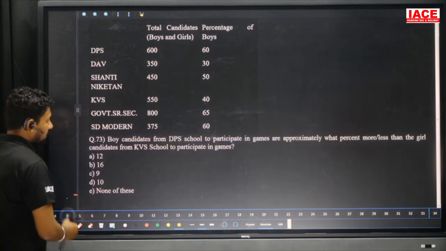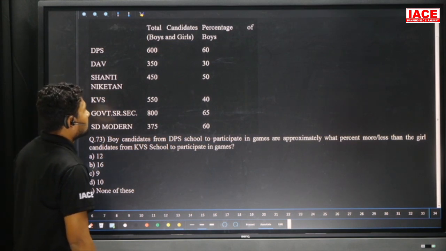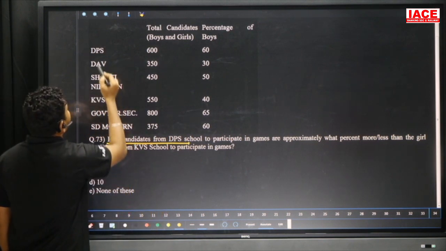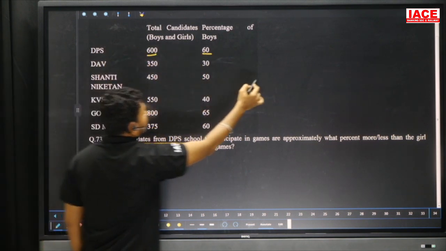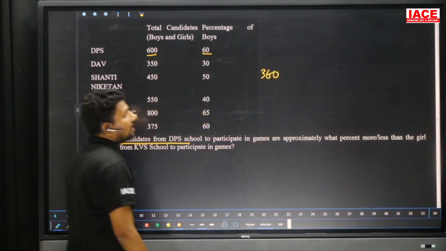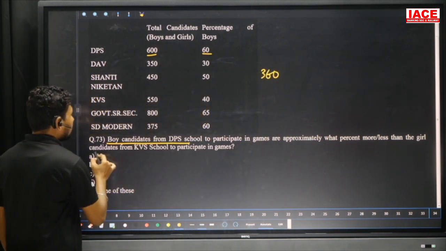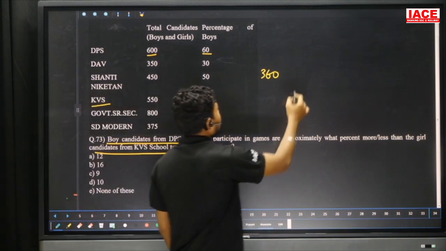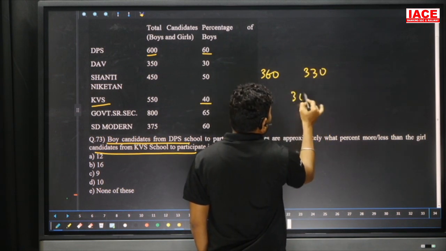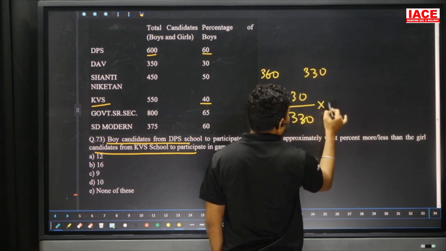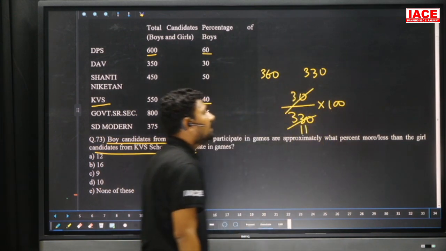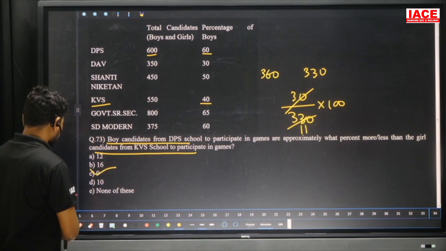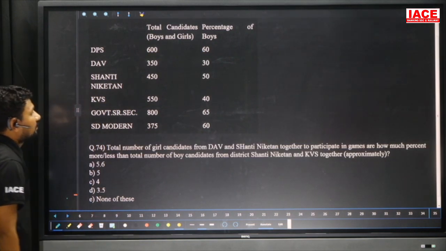Option C here. Next, boy candidates from DPS school to participate in games. So for boy candidates we require DPS school. 60% is boys, value is 360. 360 is what percentage more or less than the girl candidates from the KVS school? 60% is girl candidates, it is 330. That means 30 is more than 330. We need percentage, multiply with 100. 30 to 11 times, 100 by 11 means approximately 9 times. 9%, then option C.